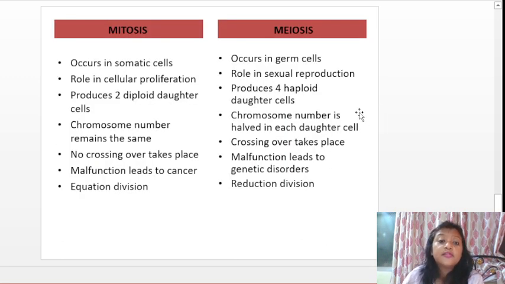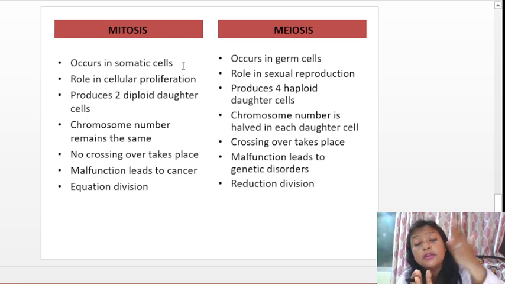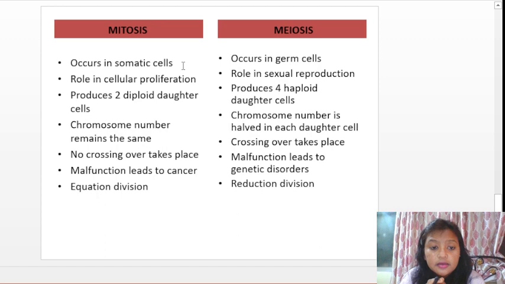So what are the differences between mitosis and meiosis? Mitosis occurs in somatic cells, and meiosis in germ cells. Mitosis leads to cellular growth and proliferation, and meiosis leads to sexual reproduction. In mitosis, 2 diploid daughter cells are formed, but in meiosis, 4 haploid daughter cells. In mitosis the chromosome number remains the same, but in meiosis it becomes half. So if it's 46 in the parent, it will become 23 in the daughter cell.